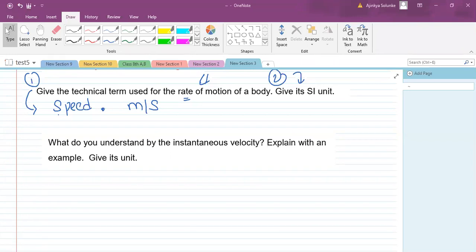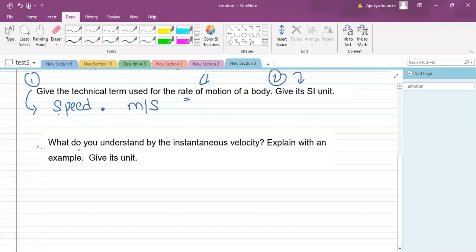Ritesh, what are you asking? Do we need to write these questions in notebook? Yes, you need to. I will be sending this PDF on the group. Students, listen. All you have to do is write these questions and answers in a notebook. You don't need to write it now. You can do it later. For now, just concentrate on giving your answers, because whatever you are seeing on your screen, I will be sharing this PDF, so you can write it afterwards.